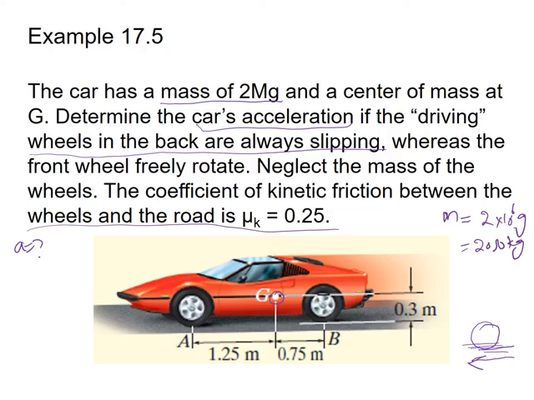Also it is given that the front wheels are free to rotate. So when the wheels are free to rotate, there will be no friction between the wheel and the road. We have to neglect the mass of the wheels, and the coefficient of kinetic friction between the wheel and the road given is mu k equal to 0.25.